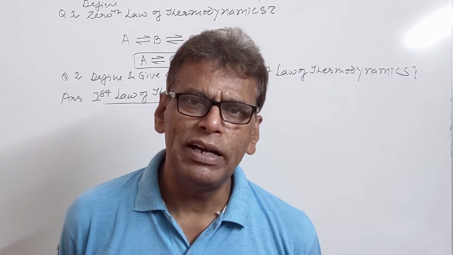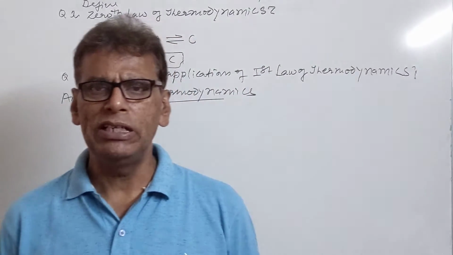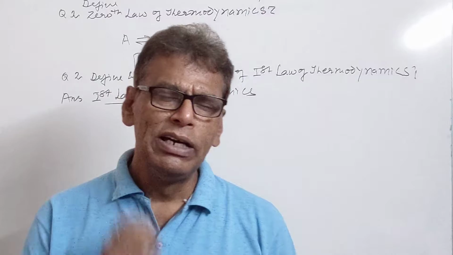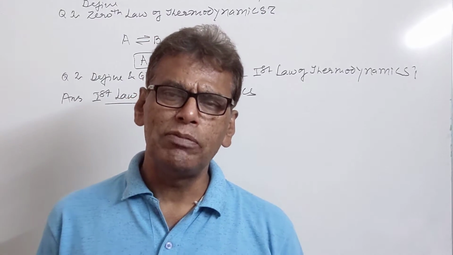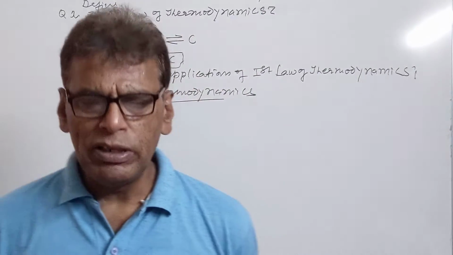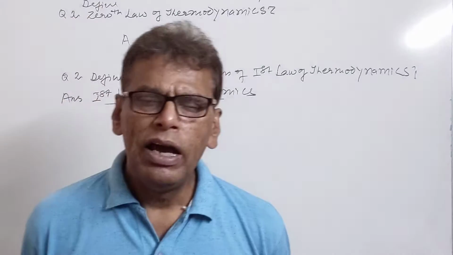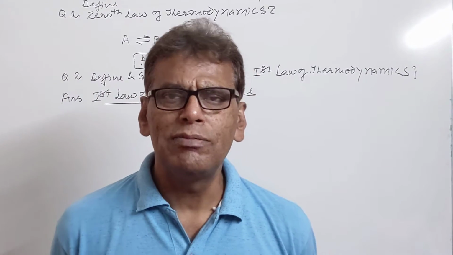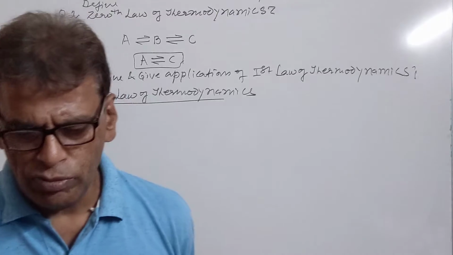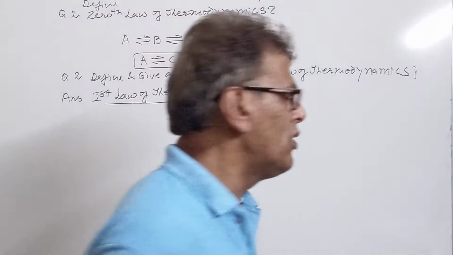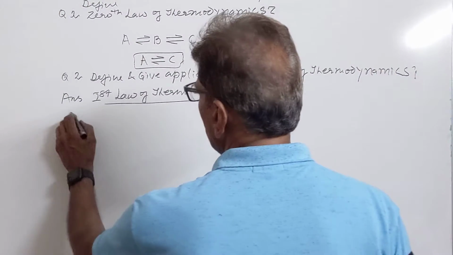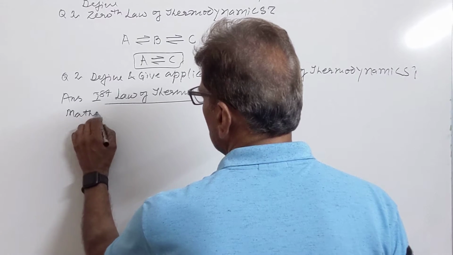Energy can neither be created nor be destroyed, although it can be changed from one form to another form. Second is when some energy disappears in one form, the same energy appears in other form, and we cannot construct any such machine which can do work without consuming energy. Energy of the universe is constant. Now we come to the mathematical form of this law.